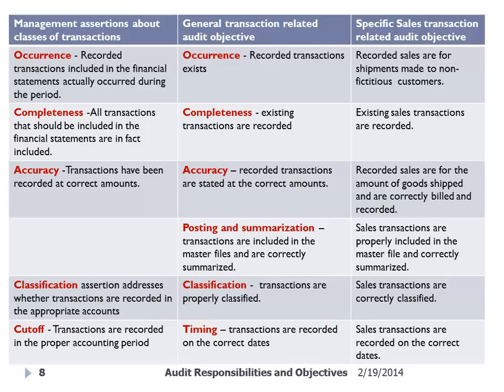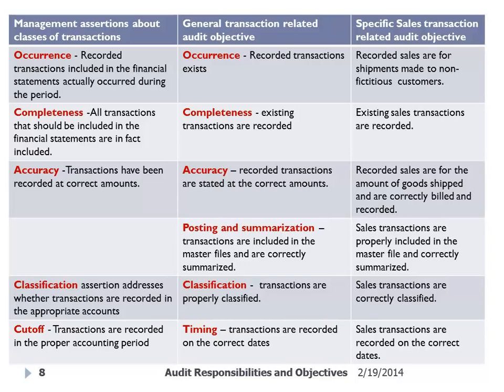And the reason we use shipments as a proxy is that it's a good indication that the sale occurred, because under GAAP, that is one thing we look for. We look to see that the sale is earned, that there's been this arm's length transaction. And one way to determine that is, did we ship the goods?